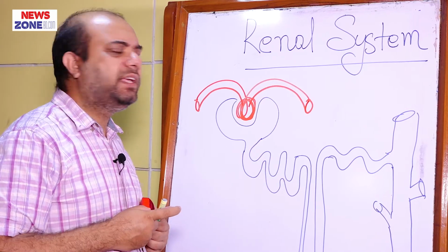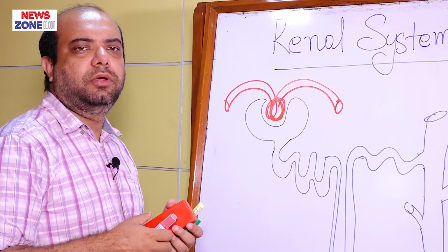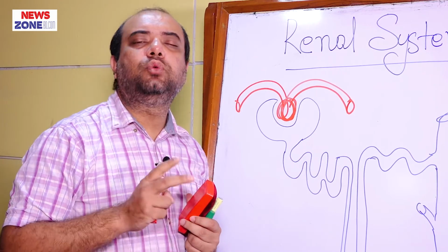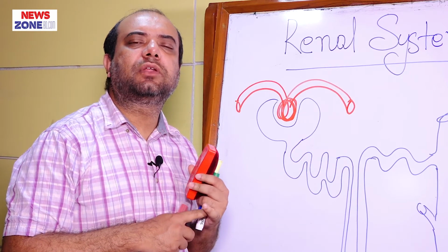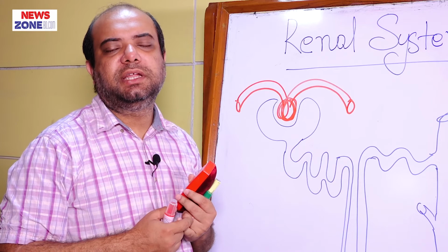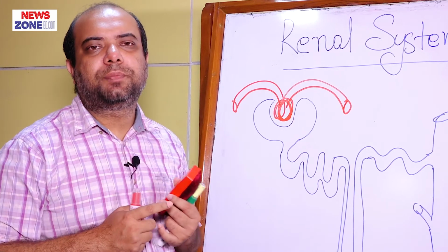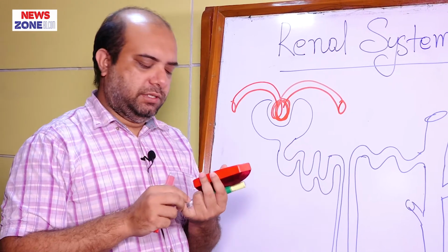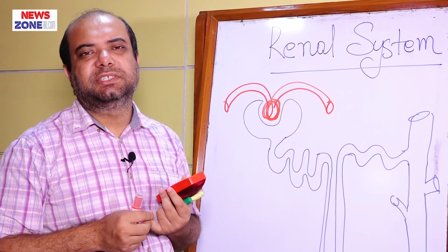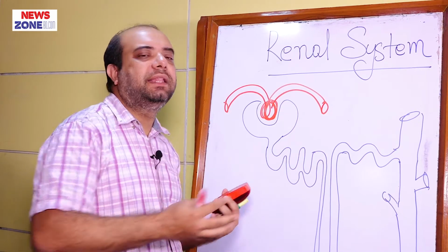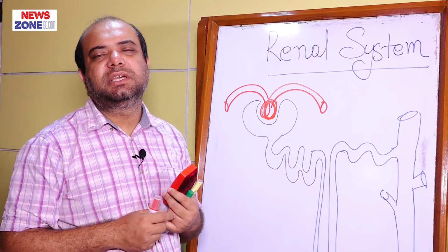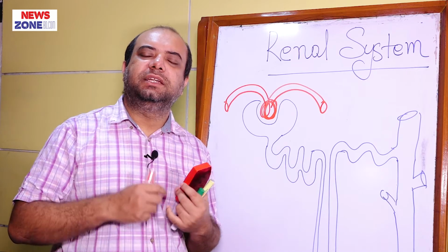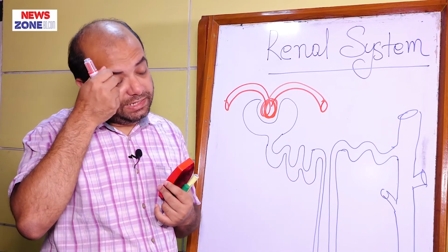It is a very simple configuration of a nephron, and now we will learn about the parts of nephrons. There are two parts of nephrons. First one is renal corpuscle and the second one is renal tubules. Renal corpuscle consists of two components: glomerulus and Bowman's capsule. And the second part, the renal tubules, consists of proximal convoluted tubule, loop of Henle, distal convoluted tubule, collecting tubule and collecting duct.